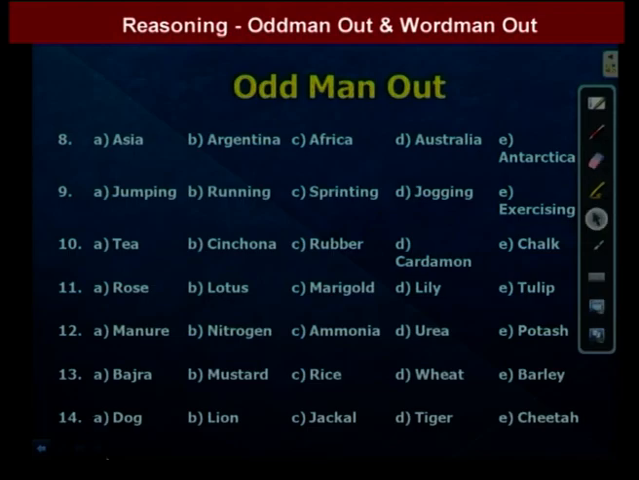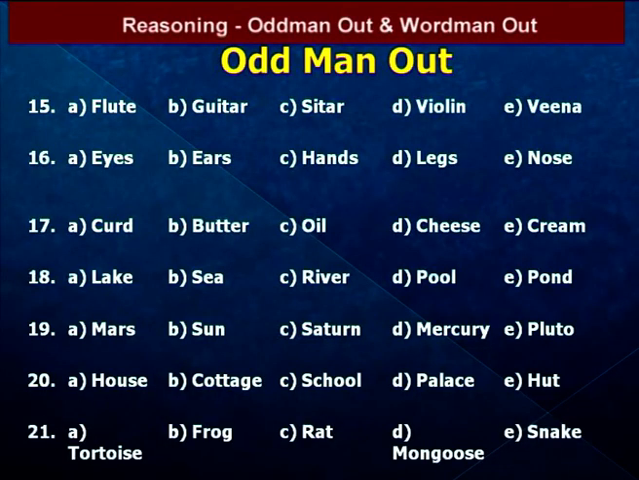We go to the next question. So that one is flute, guitar, sitar, violin, veena. In these 5 words, all are musical instruments, but one is different. That one is flute. Except flute, remaining all are string instruments. So that's why the answer is flute. That means A is the option.